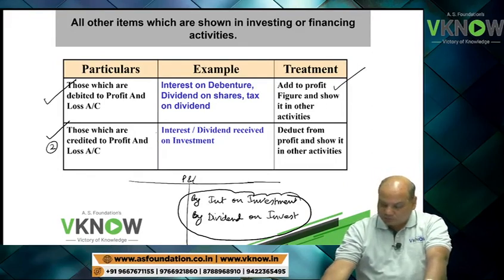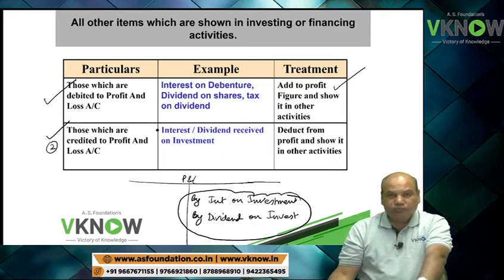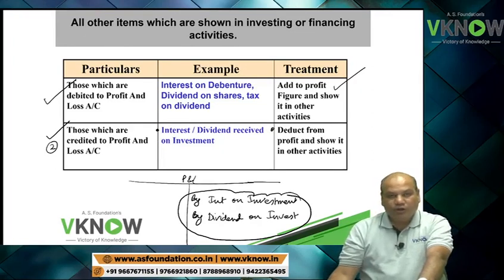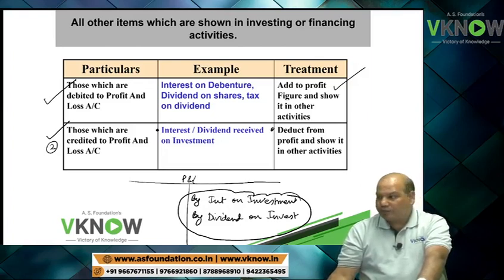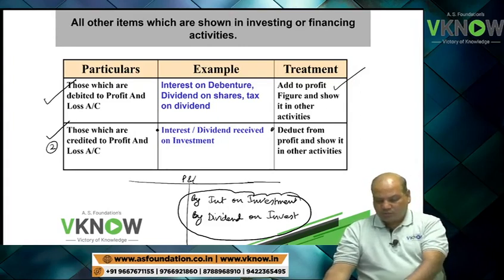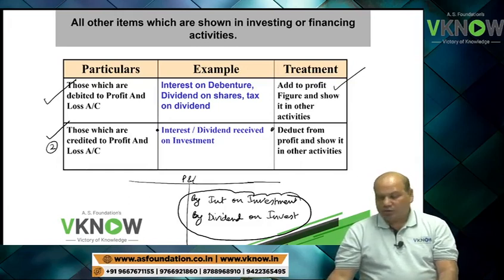So please write down example: interest received on investment, dividend received on investment. Treatment will be deduct from profit and show it in other activities.